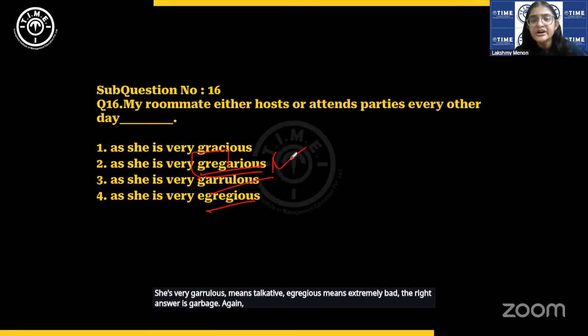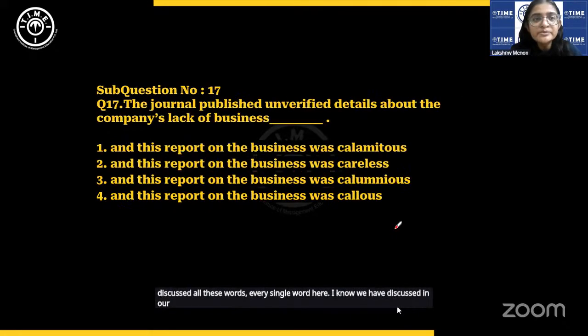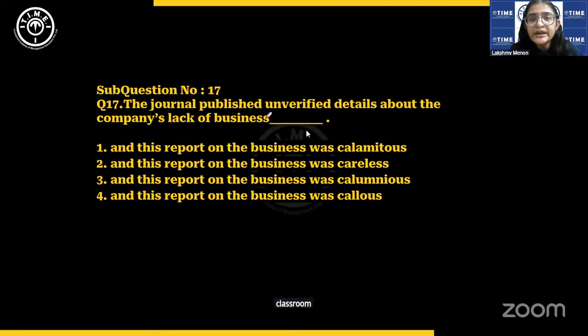Again, we have discussed all these words. Every single word here, I know we have discussed in our classroom. The journal, again, this is to do with vocabulary. The journal published unverified details about the company's lack of business.